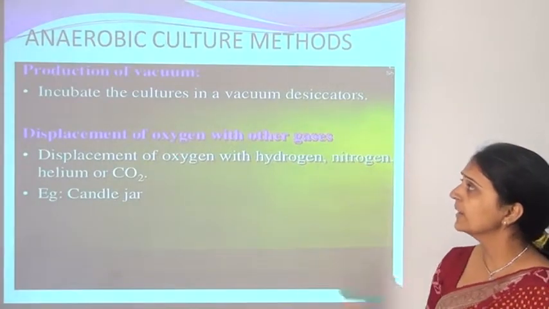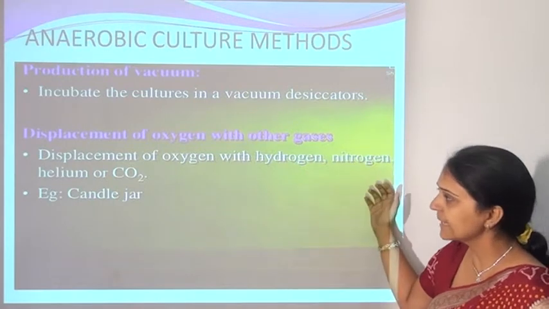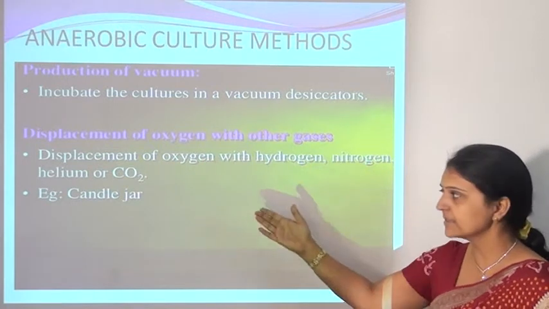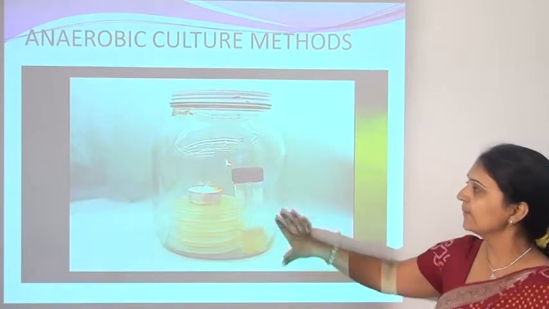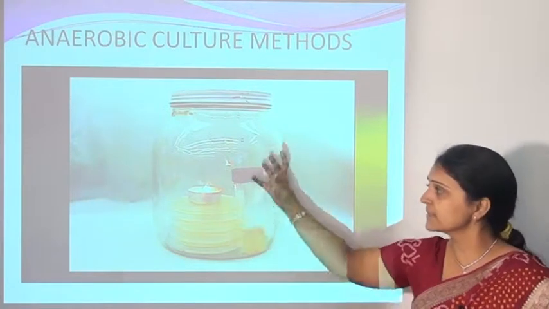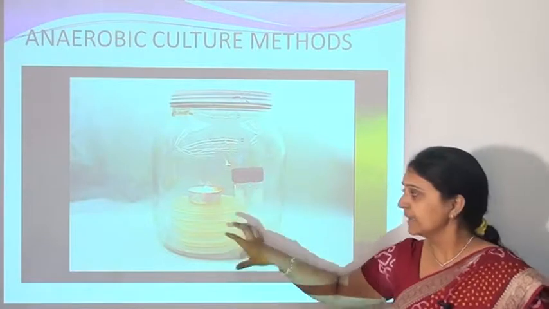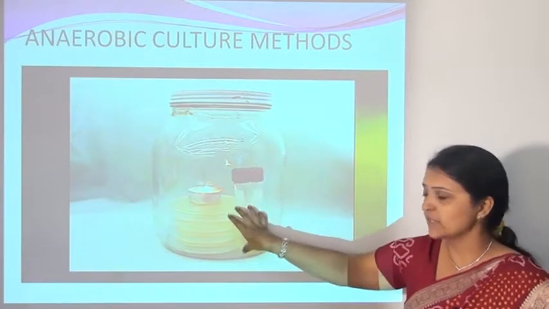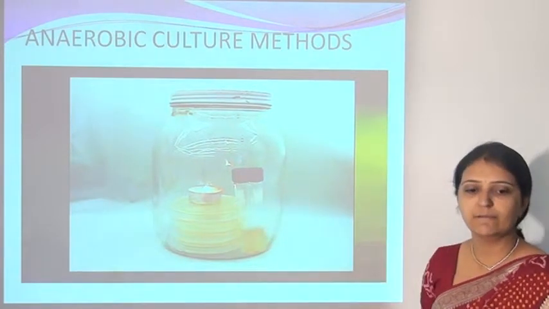Production of a vacuum: incubate the culture in a vacuum desiccator. Then the displacement of the oxygen with other gases such as CO2 or helium, carbon dioxide and helium gases, and the example is the candle jar. Here you can see the anaerobic environment. Here this is the flame. This flame will use all the oxygen present in the jar and make the condition anaerobic inside the jar, and the microorganisms on the plate are incubated in the anaerobic condition. Oxygen will not be present there, and microorganisms will grow in the anaerobic environment.